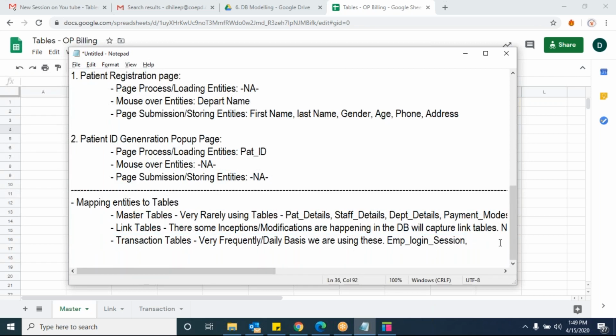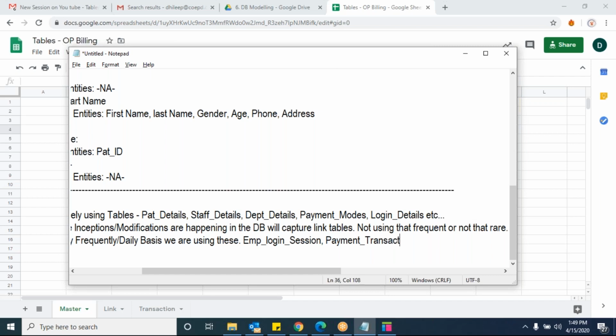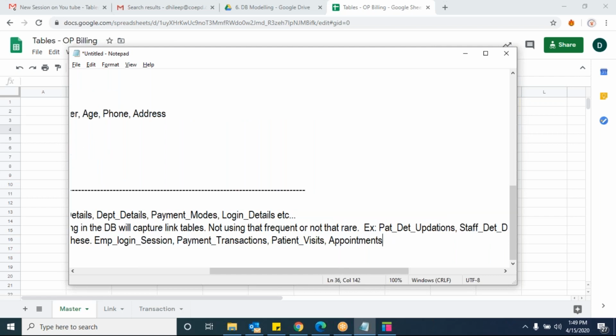Payment transactions. This is again a transaction table, right? Every day you are collecting multiple payments, right or wrong? And even patient visits, appointments, appointment bookings, these are all under transaction tables.